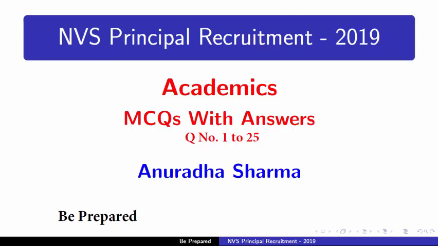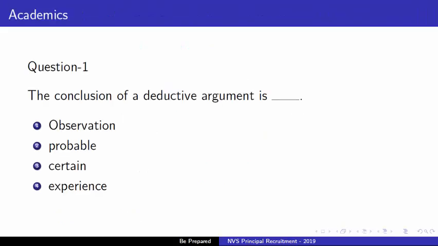So friends, let's start with our question number 1. That is, the conclusion of a deductive argument is fill up. Options are number 1, observation. Second option is probable. Third option is certain and fourth option is experience.